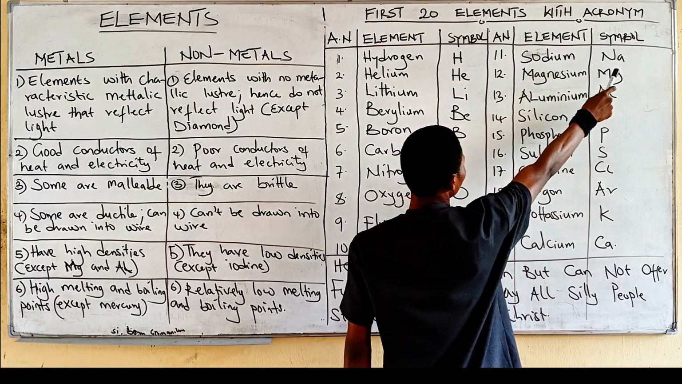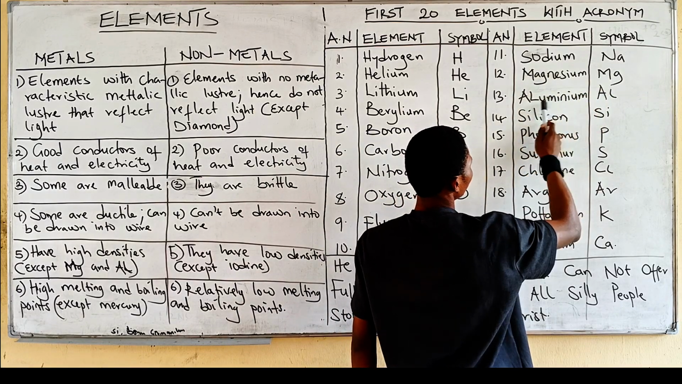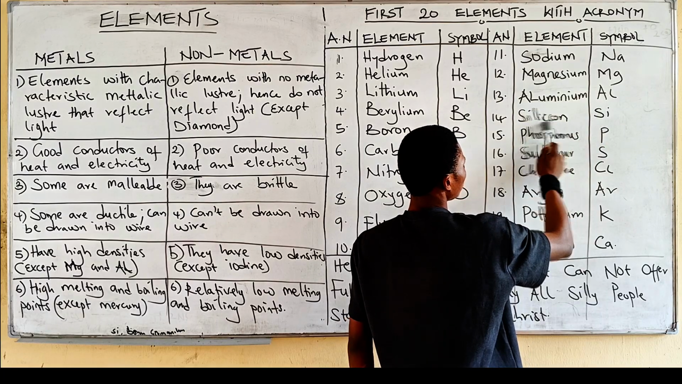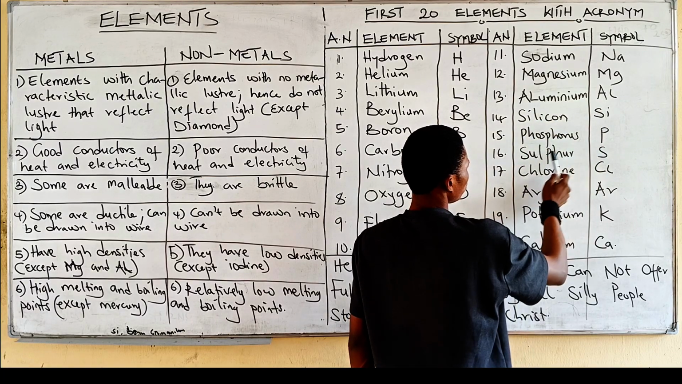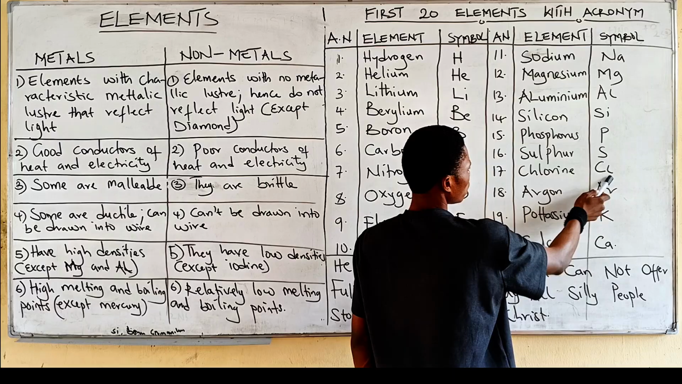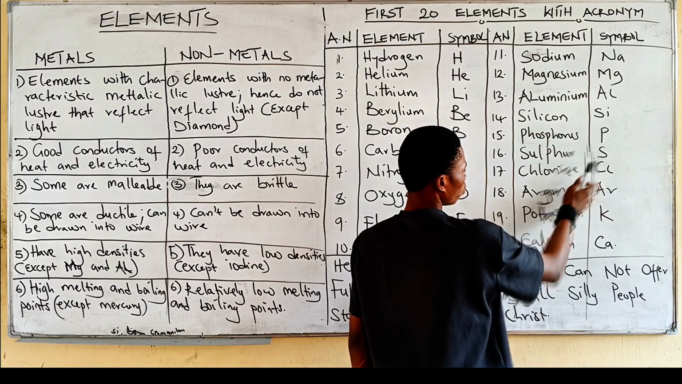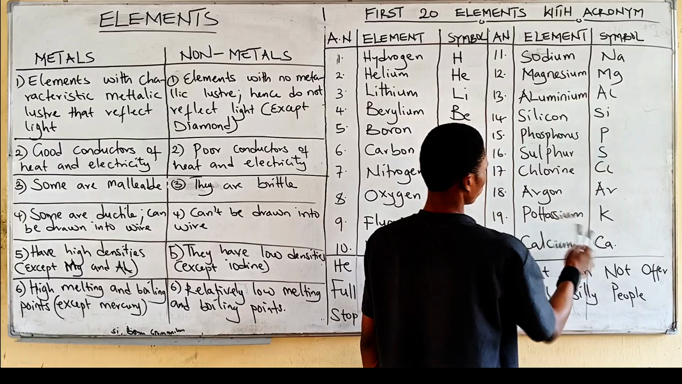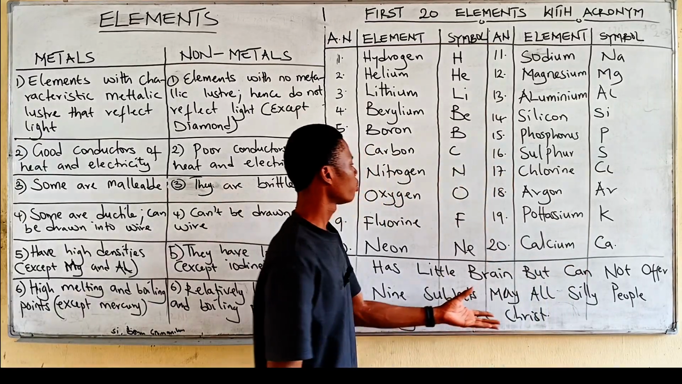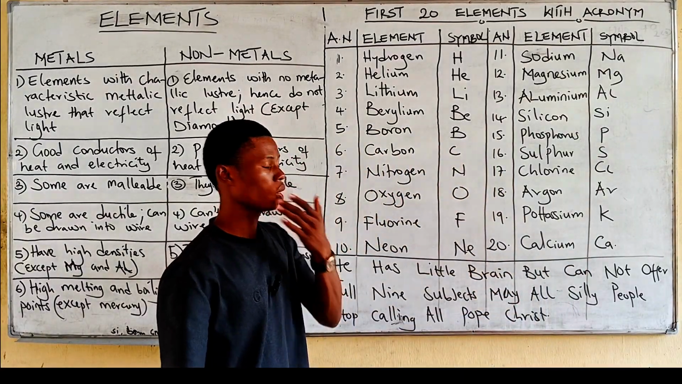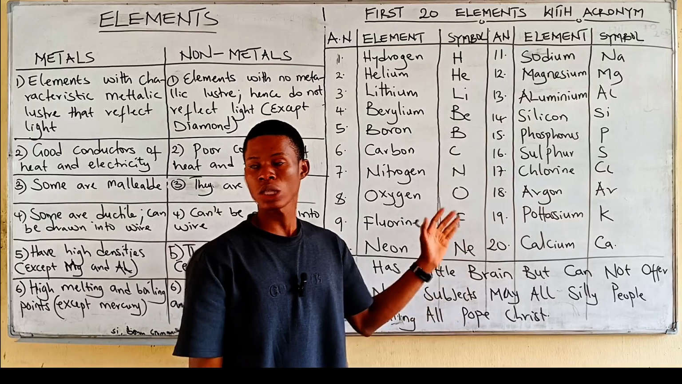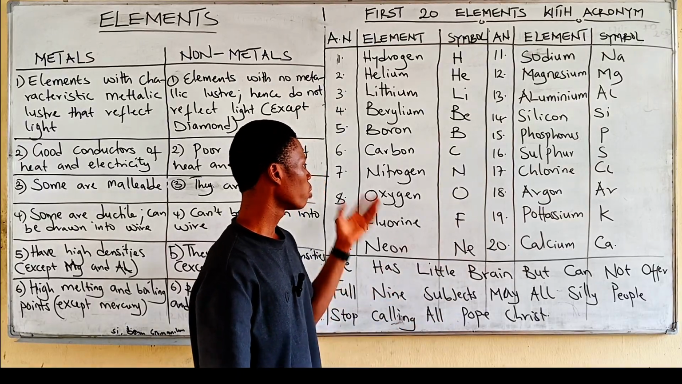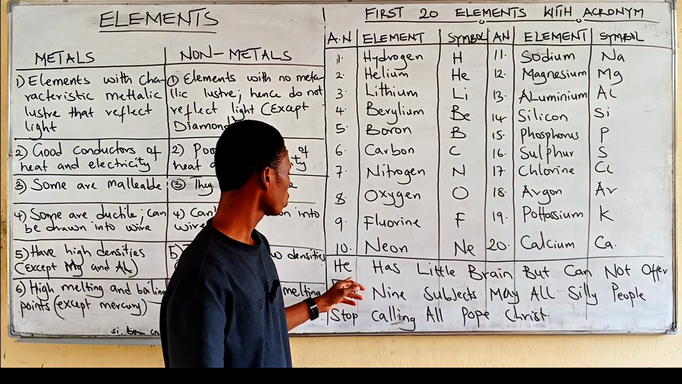Now, sodium, Na, magnesium, Mg, aluminium, Al, silicon, Si, phosphorus, P, sulfur, S, chlorine, Cl, the C is capital, the L is small, argon, Ar, potassium, K, calcium, Ca. Now, this is the first 20 elements on the periodic table. So remember this, you can always use this acronym.